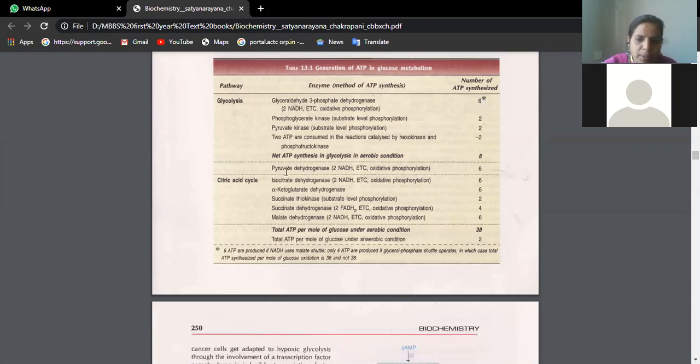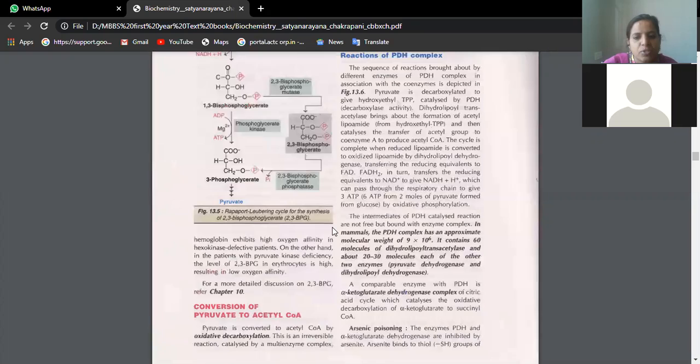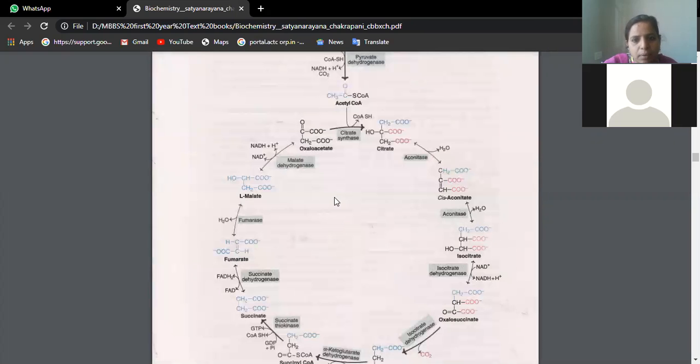Now coming to the energy production of the citric acid cycle. Take isocitrate dehydrogenase; I'll show you one step so that you will understand. At this isocitrate dehydrogenase step, you find NAD is converted to NADH. And we know isocitrate is a 3 carbon compound.